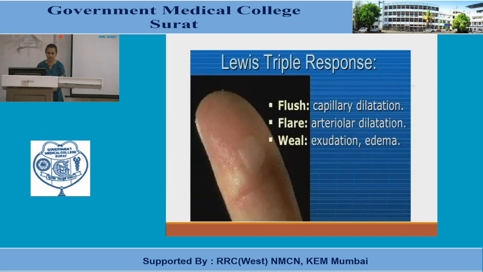Now, something about acute inflammation, there is the Lewis triple response. What is the Lewis triple response? It is basically flush, flare and wheal. Flush is redness, which is due to capillary dilatation. Flare is redness around the area from which inflammation is occurring, and it is due to arteriolar dilatation. Wheal is basically a tumorous response or a swelling, which is due to exudation or edema.